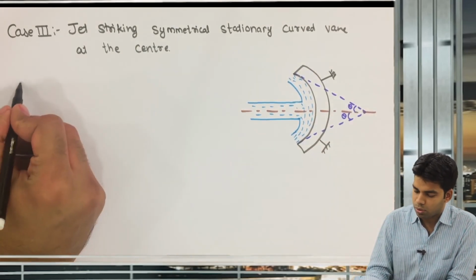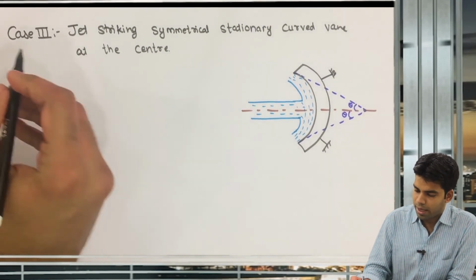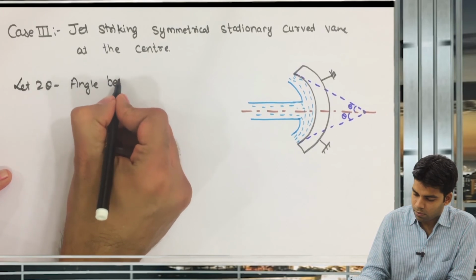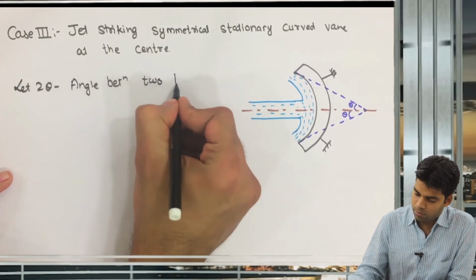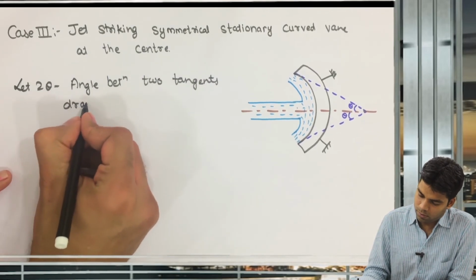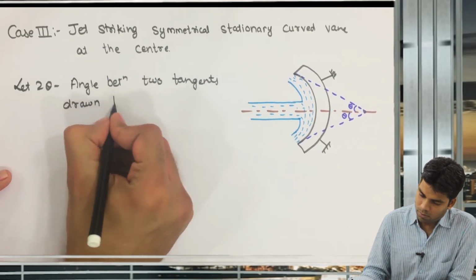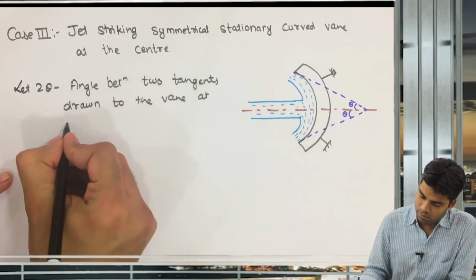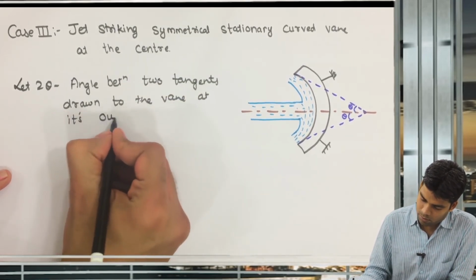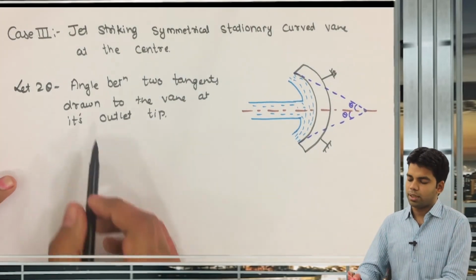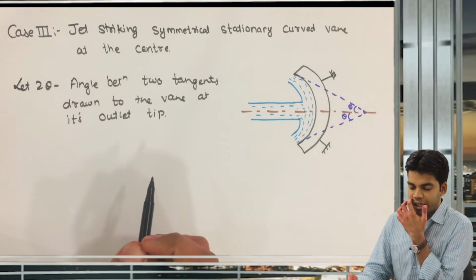That means this 2 theta is the angle between the two tangents drawn to the vane at its outlet tip.